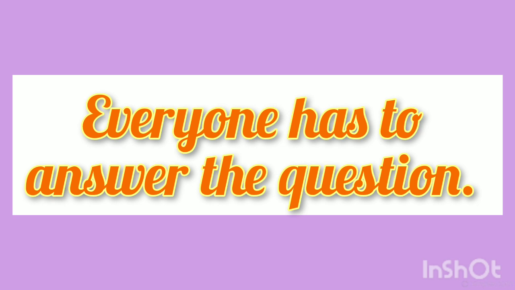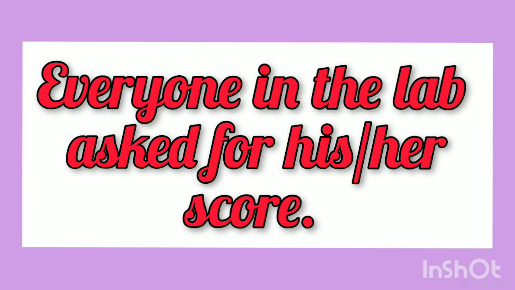Now let me give you another example. Everyone in the lab asks for his or her score. Remember, this sentence cannot be written this way: everyone in the lab asks for their score. It's wrong. So what do you understand? When you begin a sentence with everyone, you must understand that it is a singular subject and hence the verb should be singular, and also if you are using a pronoun, the pronoun should be a singular pronoun.